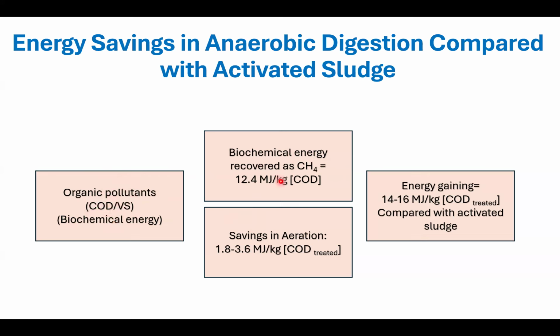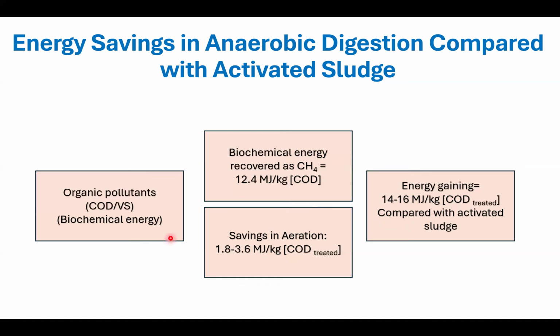This can represent about 12.4 megajoules per kilogram of COD. Besides that, the energy savings in anaerobic digestion are something like 1.8 to 3.6 megajoules per kilogram of COD treated. Adding this together gives 14 to 16 megajoules per kilogram of COD treated.